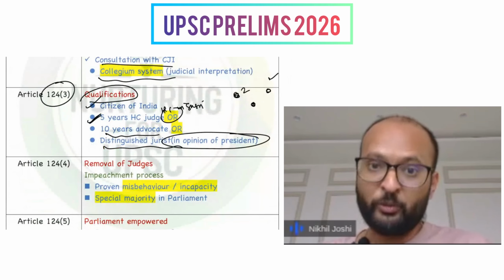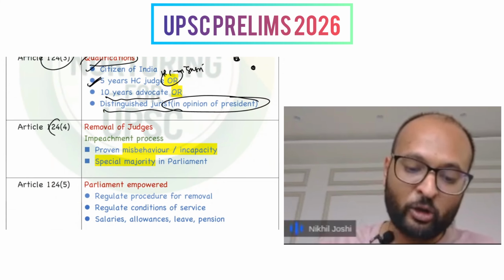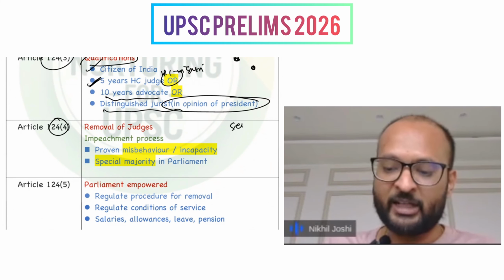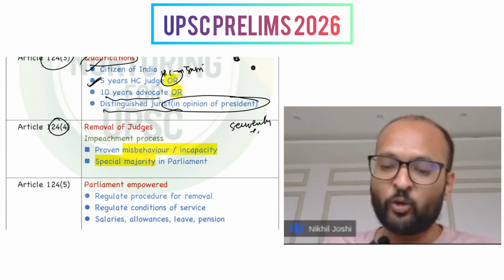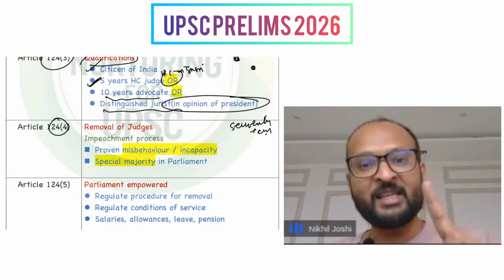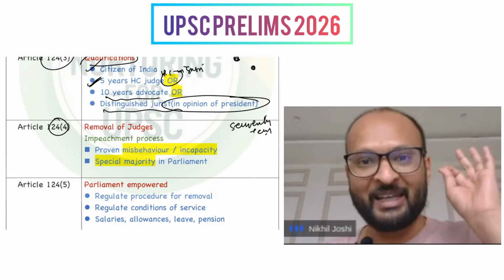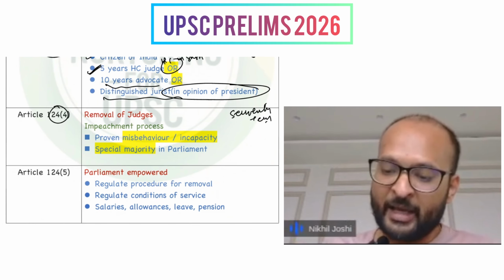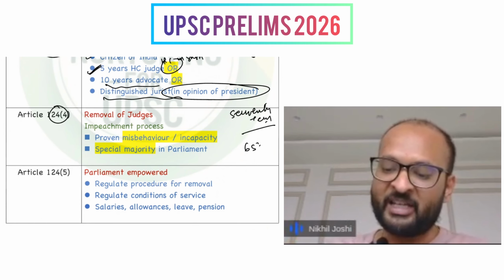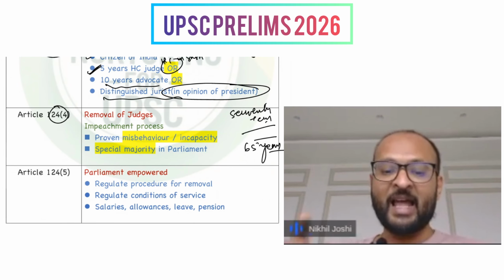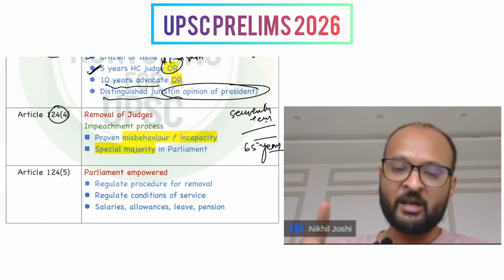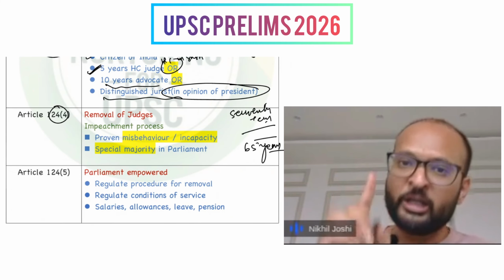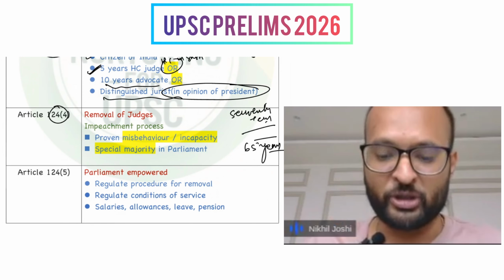Now, you should know that Article 124 Clause 3 talks about the removal of judges as well. So they are given security of tenure. Security of tenure means that they can only be removed on the basis and by the process which is given and established in the Constitution itself. Generally they hold office till 65 years of age, but before this they can be removed by the process given in the Constitution, and only on the grounds given in the Constitution.